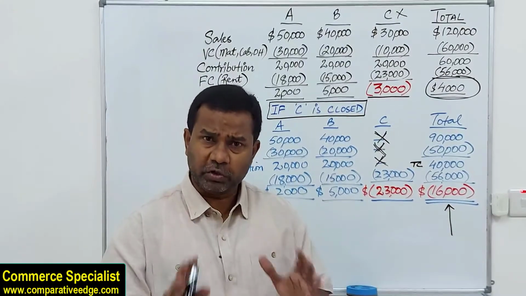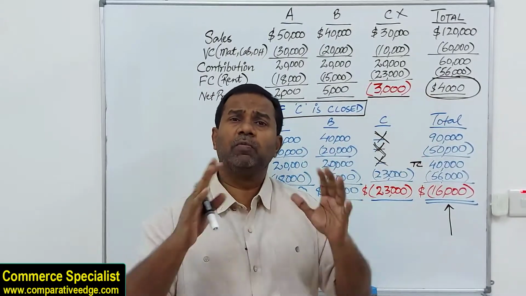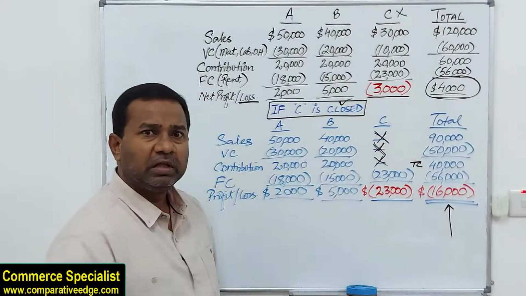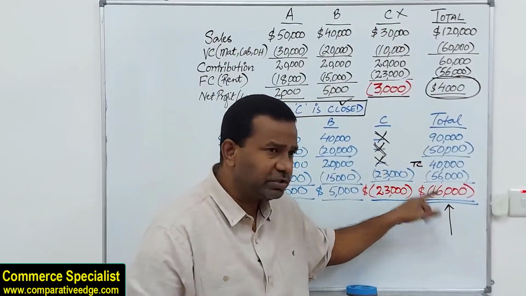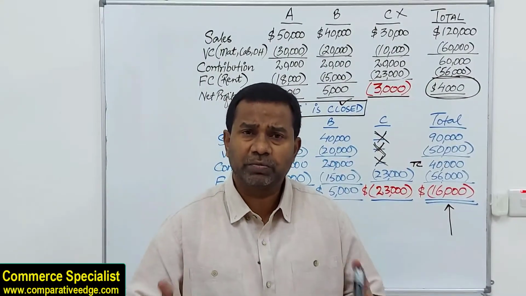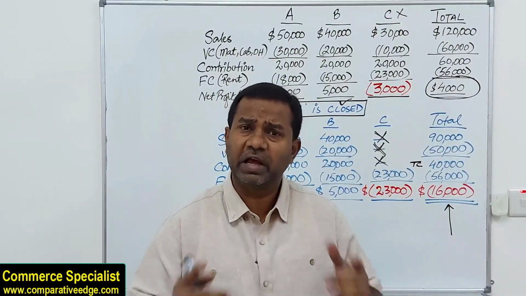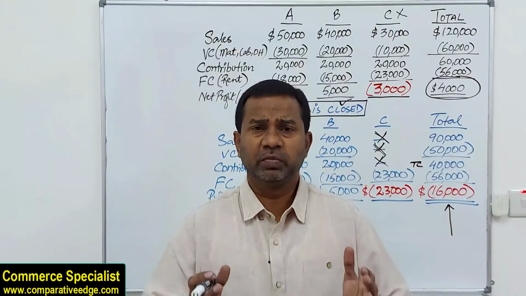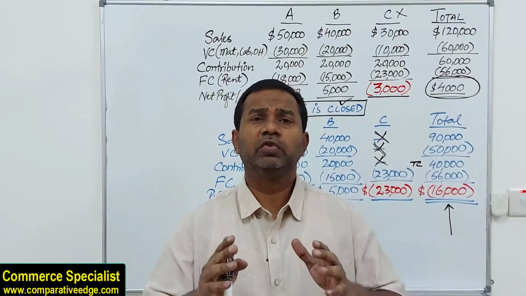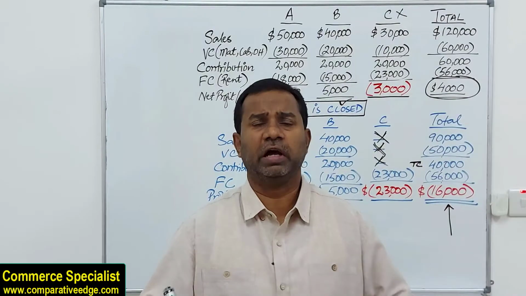So ladies and gentlemen, point to consider. When department C was operational, the company was making an overall profit of 4,000. When we close department C, the company is going into an overall loss of 16. So what do you recommend? Was it advisable to close department C? Was it a wise decision to shut down department C? The answer is no. Ladies and gentlemen, now I'm going to tell you the decision criteria whether to operate or shut down. Should we continue a department to operate or should we shut it down or close?